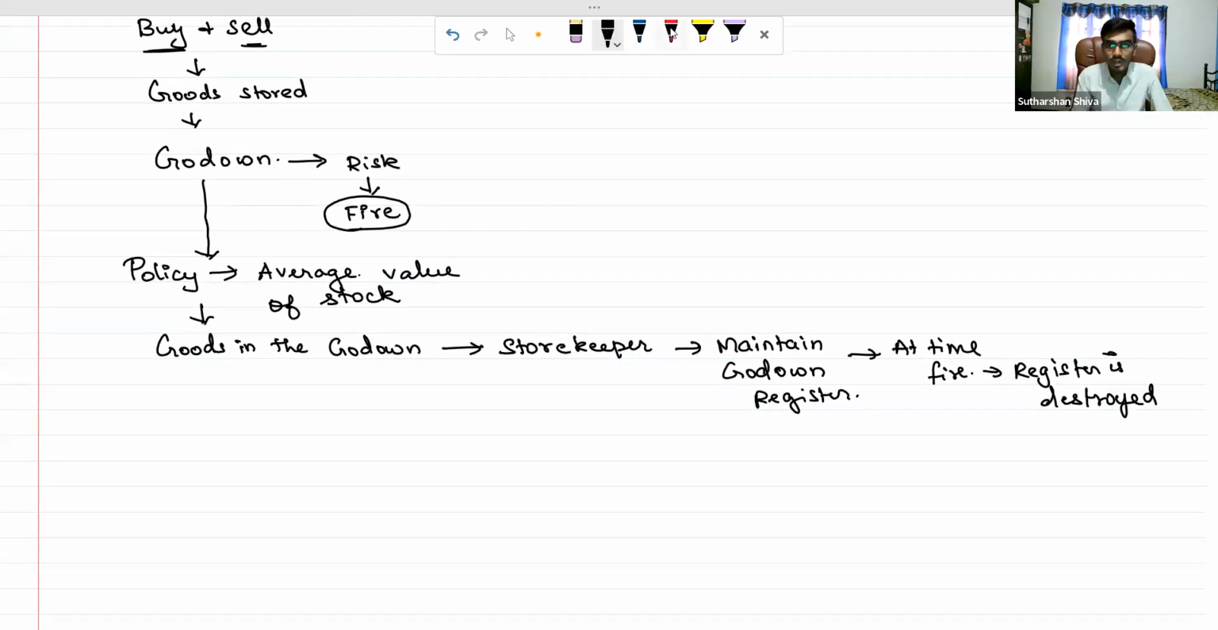So I don't know the value of the stock which I am maintaining in my register. So what policy amount may I take? Suppose let's assume I may take a policy amount of 10 lakh. Okay, so this is the introduction to how the fire insurance policy will be claimed.